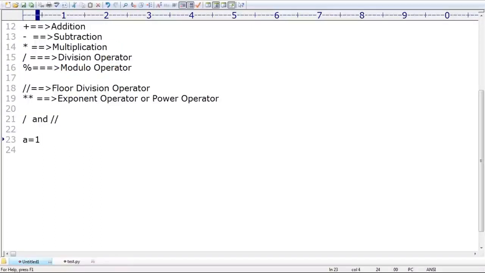A is equal to 10.5, B is equal to 2. Observe very carefully. A is equal to 10.5, B is equal to 2. Can you please tell what is the value of A by B?